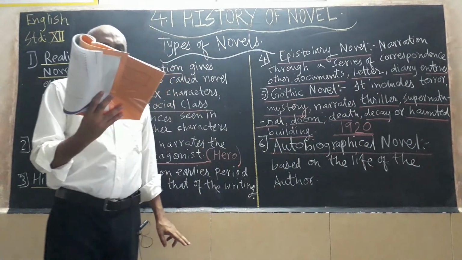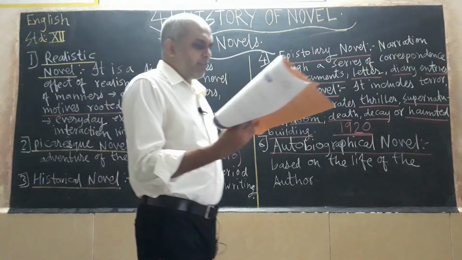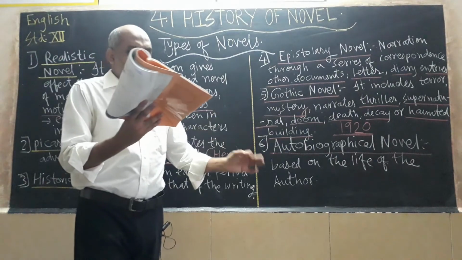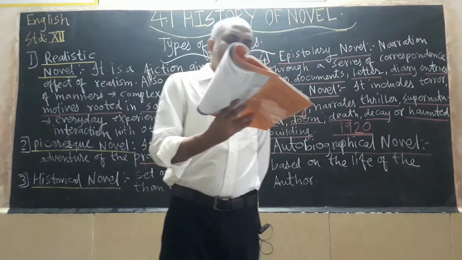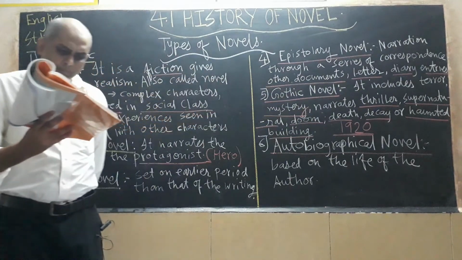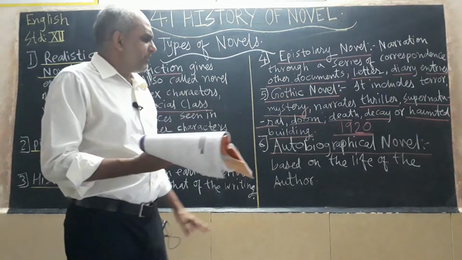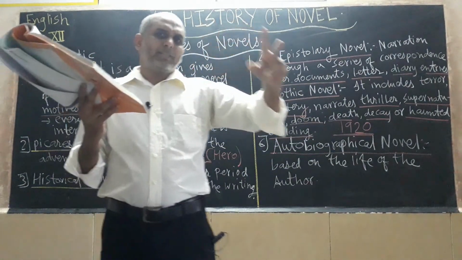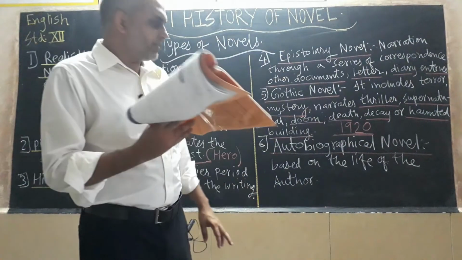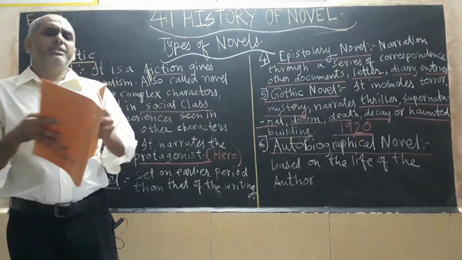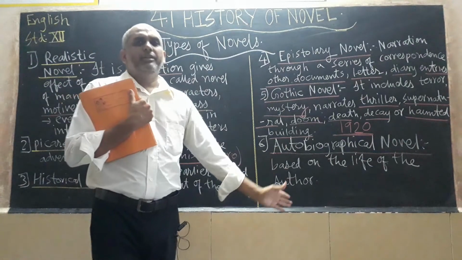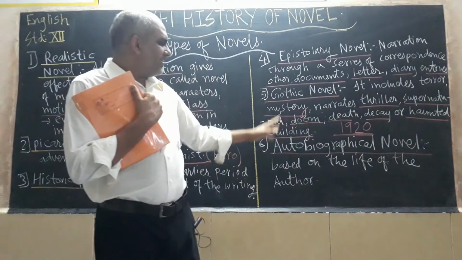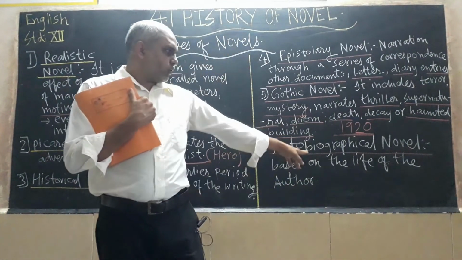Then next, autobiographical novel. An autobiographical novel is a novel based on the life of the author. However, the author changes the places and names of the characters, or may even change or avoid certain details of his life. It may or may not be in the first person. Sometimes it may be first person narration, or sometimes it may be a third person narration. When third person narration takes place, it means that the author has entered the novel, and he is giving some gist or some idea about his novel to the audience. So authorial intervention takes place in the autobiographical novel.